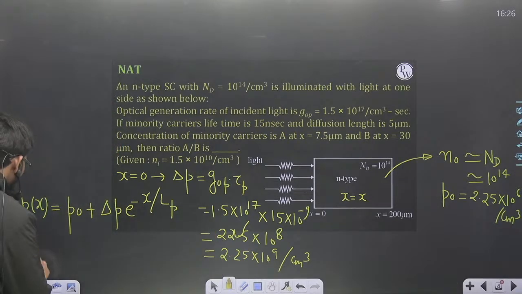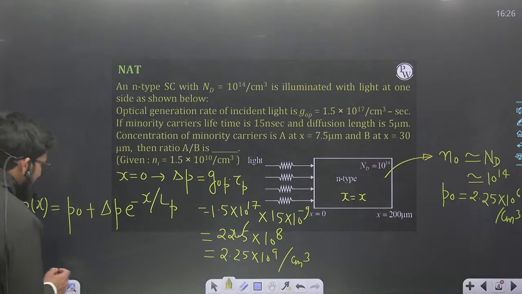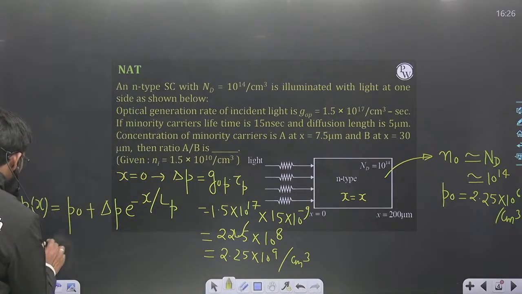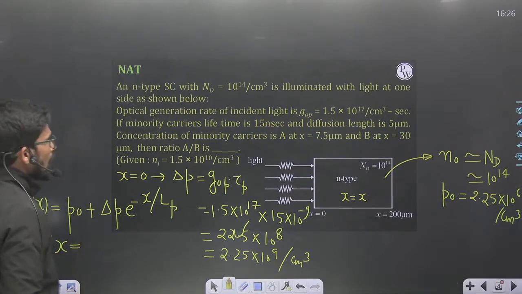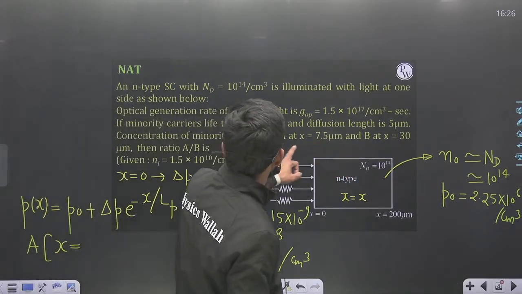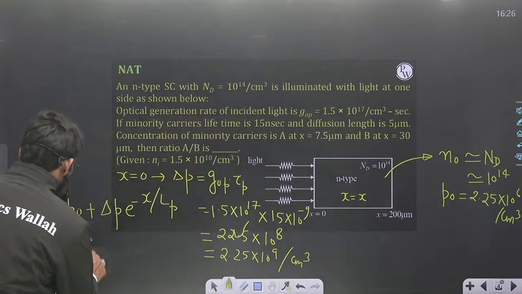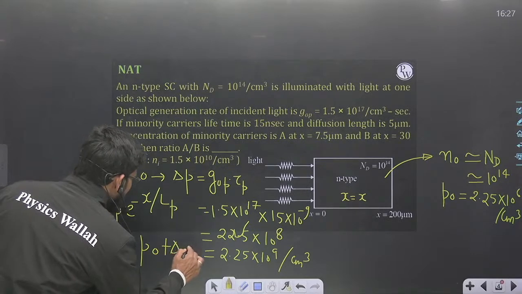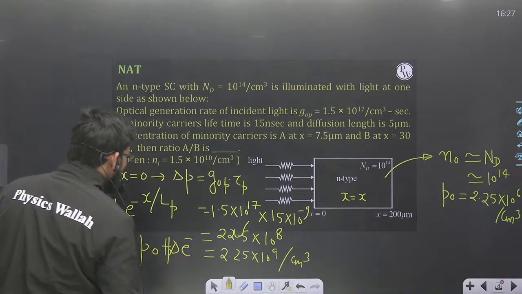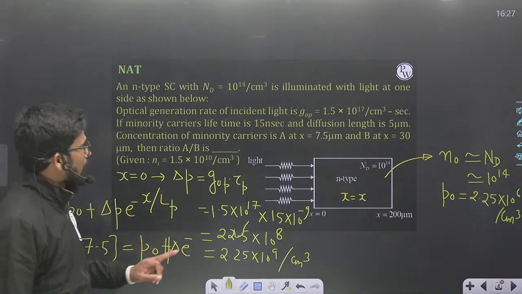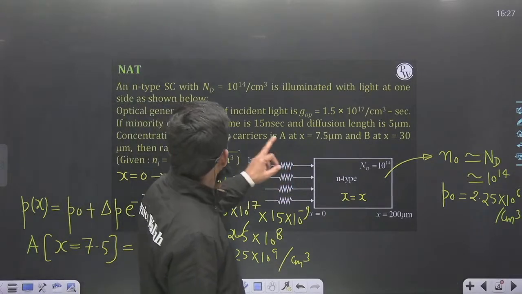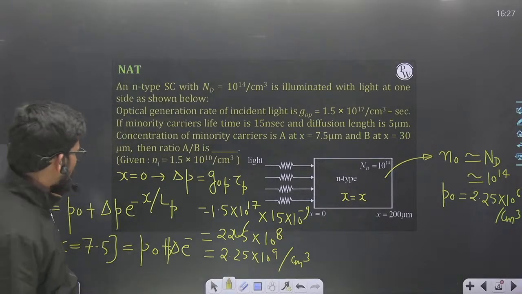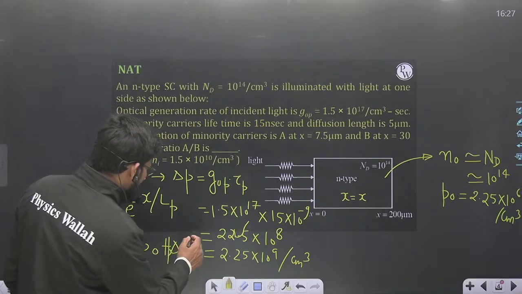Remember that. So the value is A when x is equal to what? 5 micrometer, no, 7.5 micrometer. x is equal to 7.5. Put that value: P naught plus delta P e to the power minus x upon LP. x is 7.5 and LP is 5 micrometer. Okay, LP is 5 micrometer, so 7.5 upon 5, 1.5 comes.